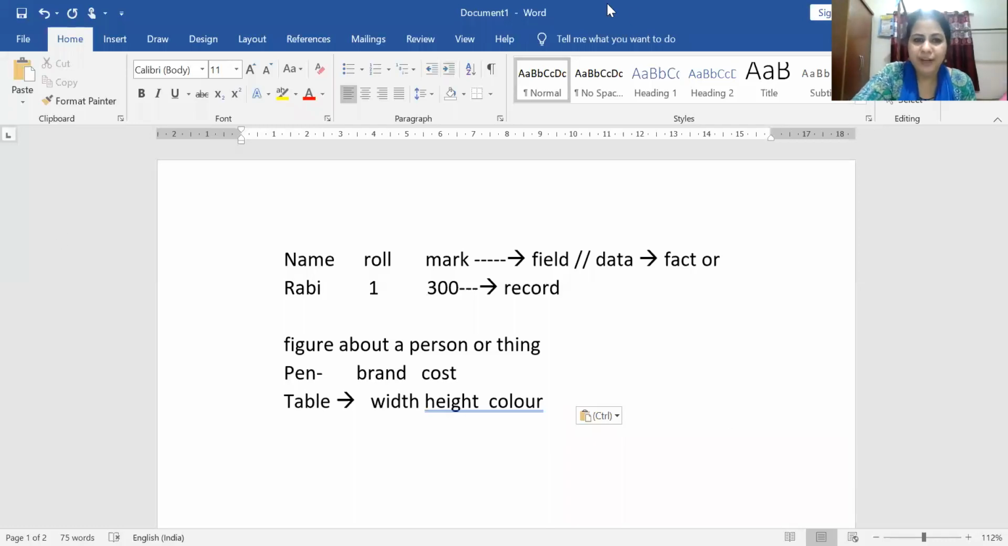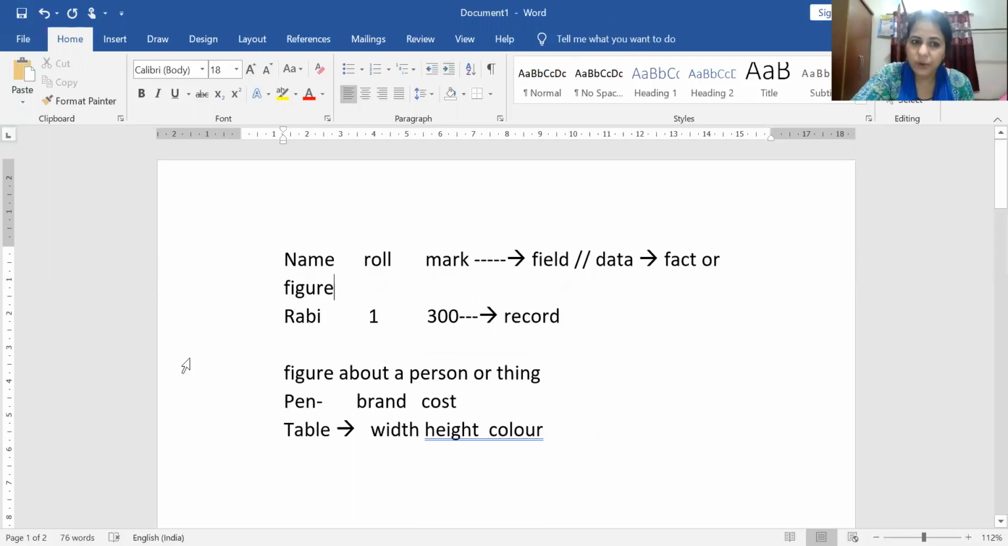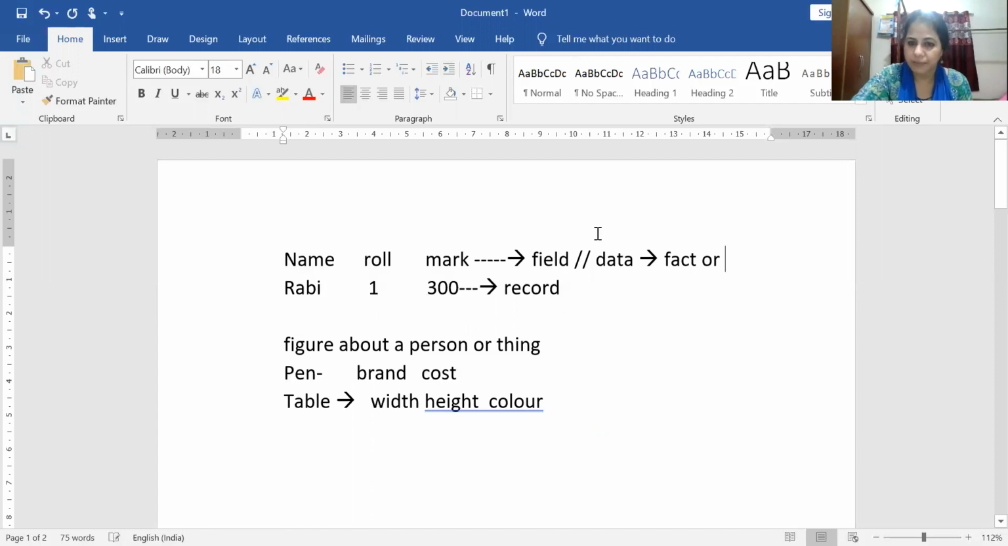Now you see here I have written the field name. Suppose I want to send a person the data fields, which we call name, roll number, mark. They are known as a field or data. That is nothing but the fact or figure. We can say it as a fact or figure. Okay, now you just see here, that is known as a fact or figure. The data is nothing but the fact or figure.